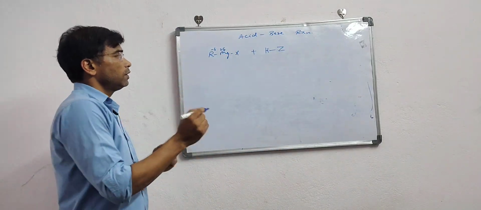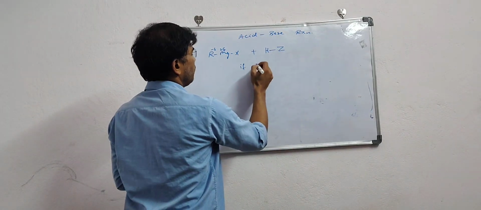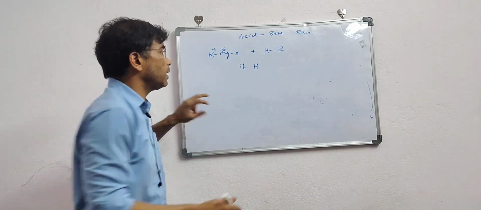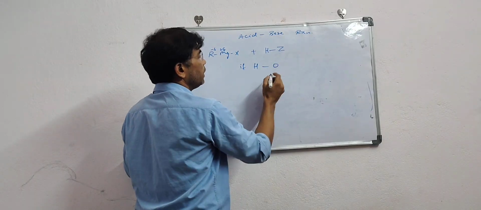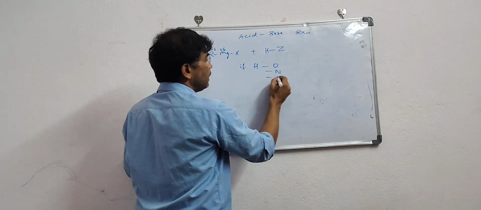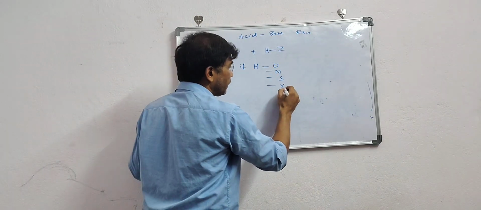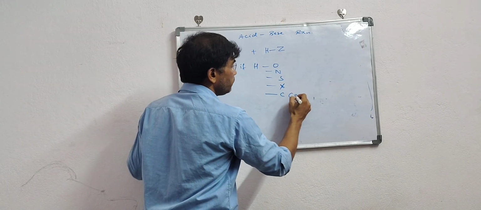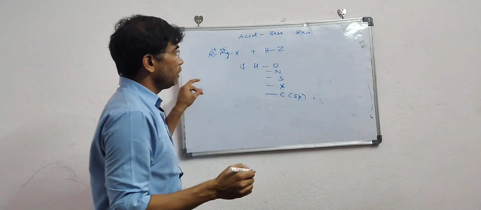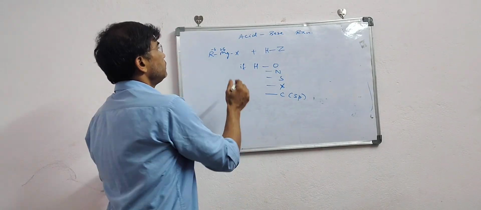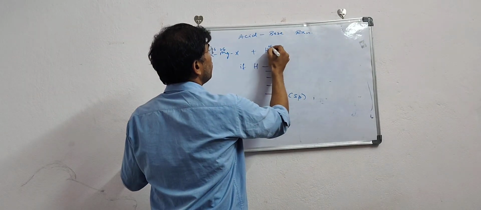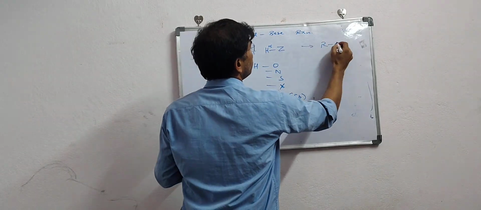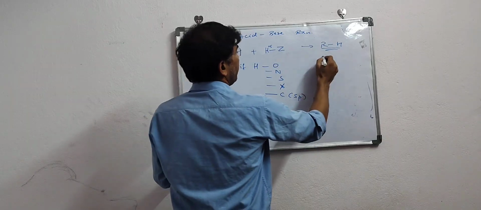Now suppose the hydrogen is connected to a more electronegative atom like oxygen, nitrogen, sulfur, halogen, or we can also say an sp hybridized carbon. In all these situations, this hydrogen is delta positive, it will react and form the alkane, and of course